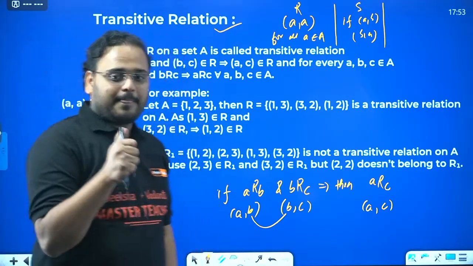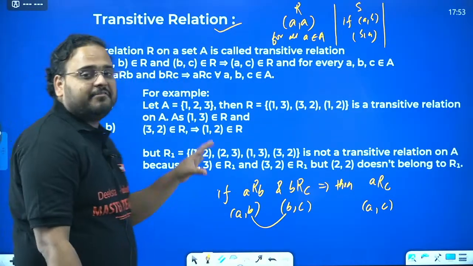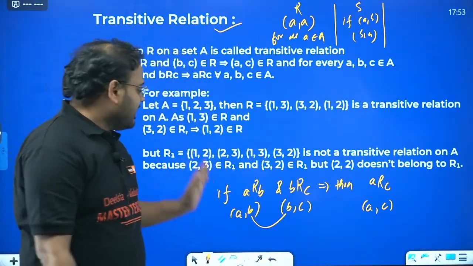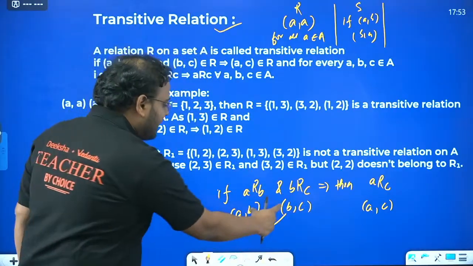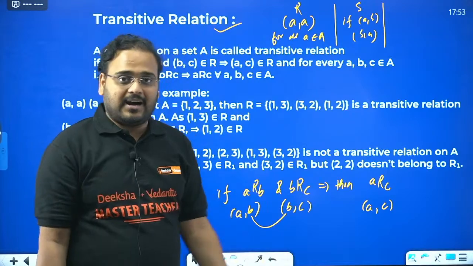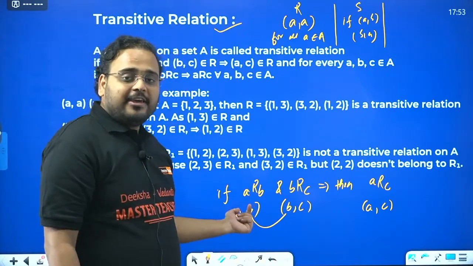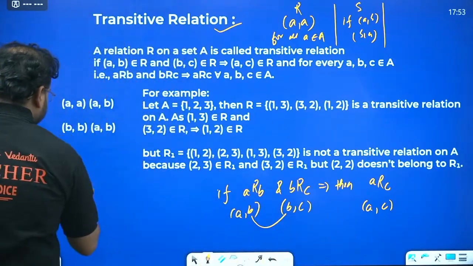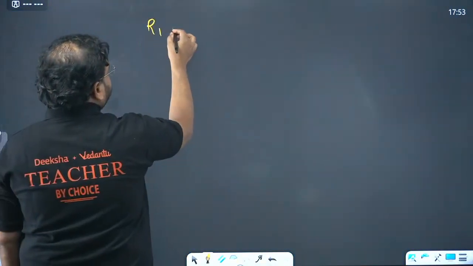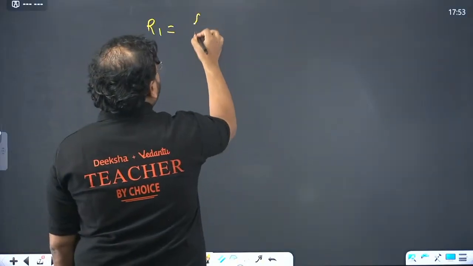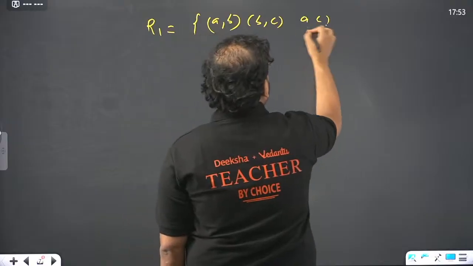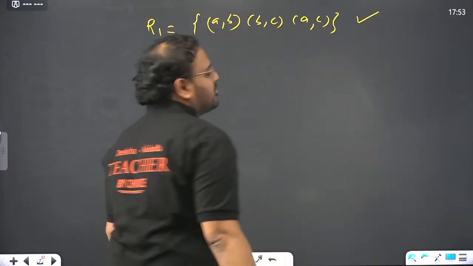All right. So this is the definition of transitive relation. It starts from two if conditions and goes to the then condition as AB, BC and AC. So basically you combine these two and you get AC as the ordered pair. If all three are present in the relation, so if I write a relation R1 in which AB is present, BC is present, and AC is also present, then this becomes a transitive relation.